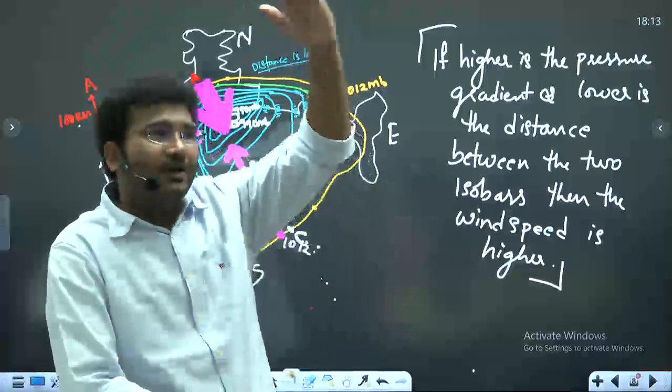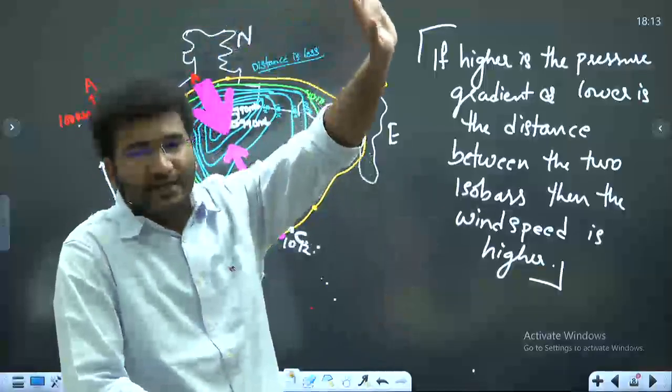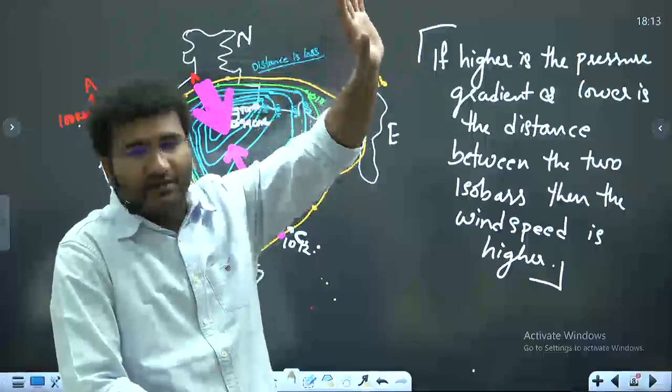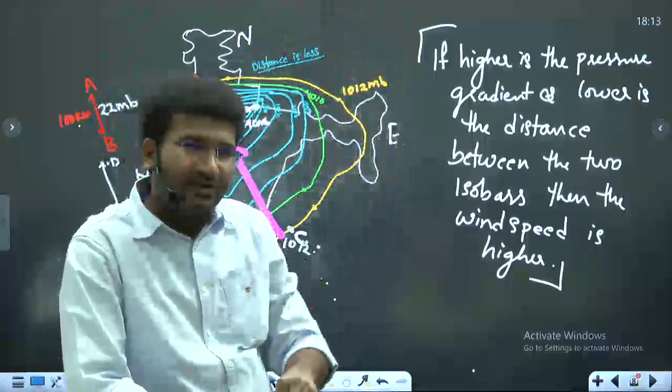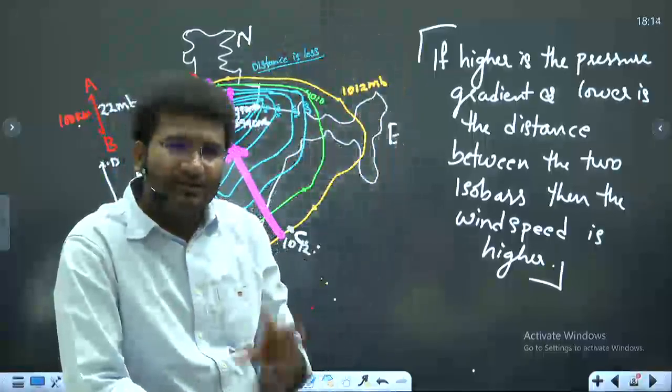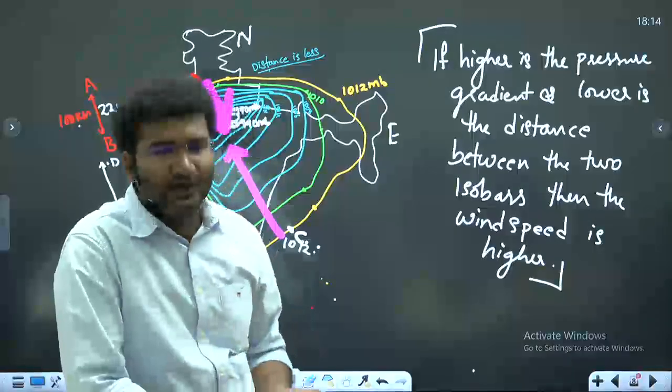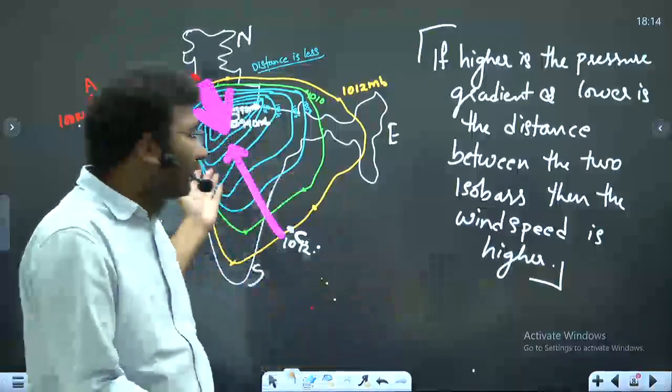Upper atmospheric winds, any wind which is more than 6 kilometers higher or 5 kilometers and beyond, are also thermal winds. Sometimes these thermal winds can also be present from 1000 to 1500 meters. Now, what are these thermal winds? How are they different from the normal winds?